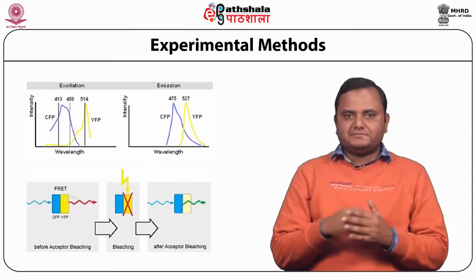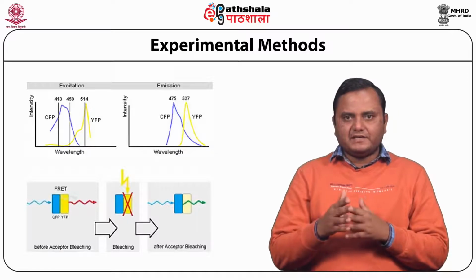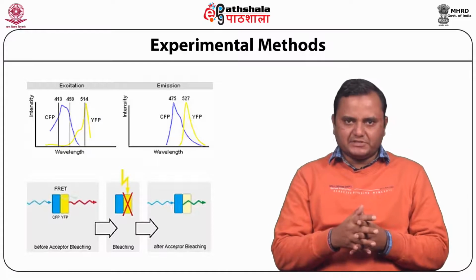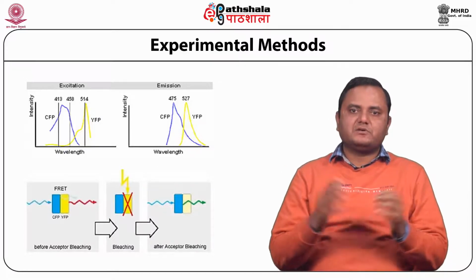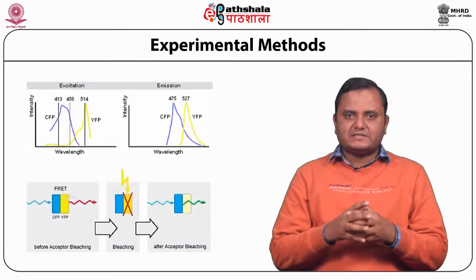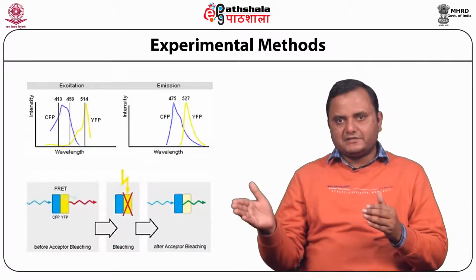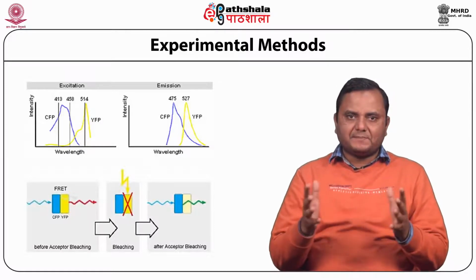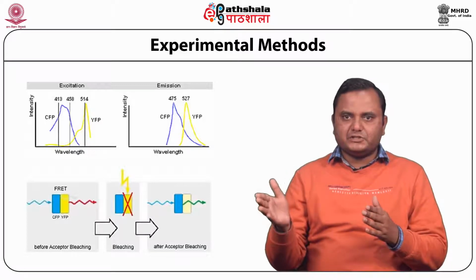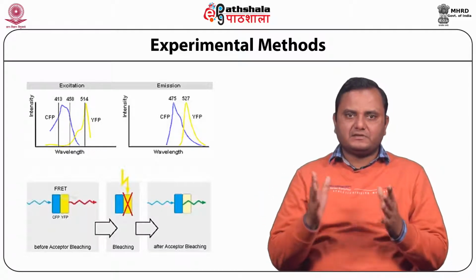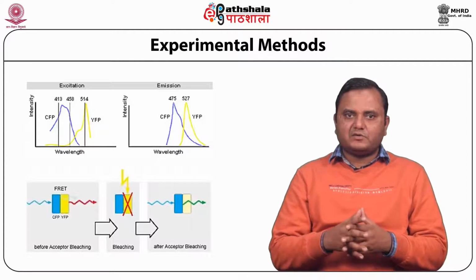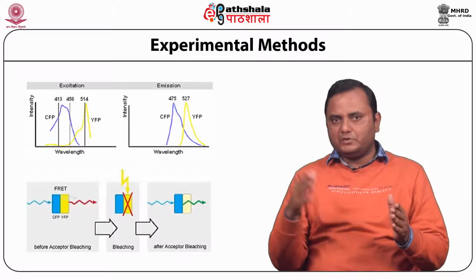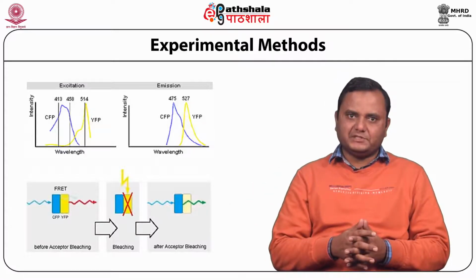First is conventional filter FRET. Apply filter emission band configuration for donor, acceptor and FRET, with donor excitation and emission spectrum, to acquire single images or time series. If the donor signal decreases, the acceptor and FRET signal should increase. The second is acceptor photobleaching, which applies donor acceptor configuration to acquire single images or time series. After some control images, the acceptor at 514 nanometer is bleached and the donor signal increases after the acceptor bleach.